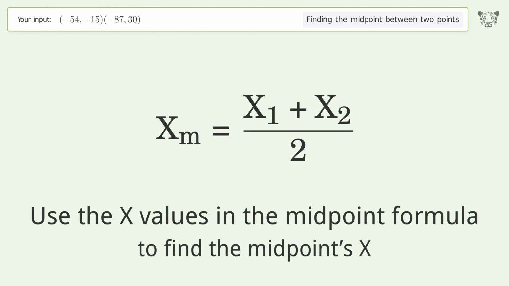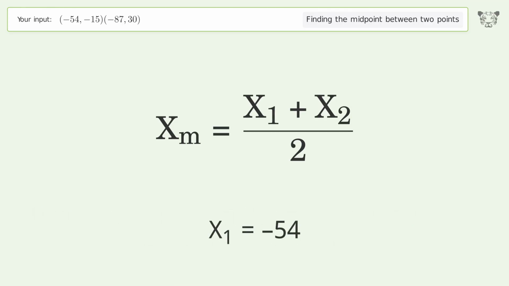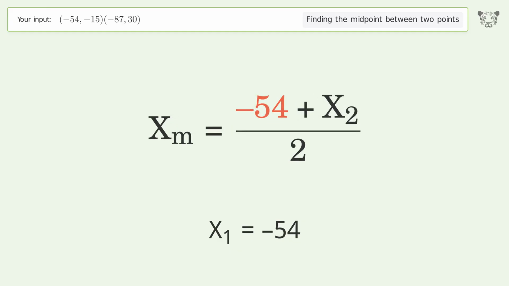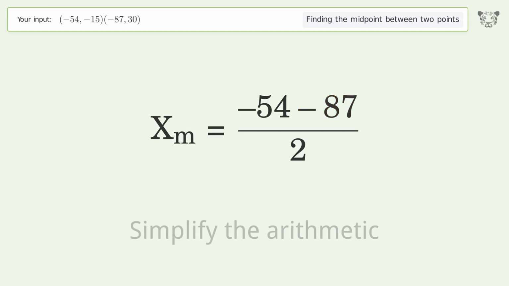Use the x values in the midpoint formula to find the midpoint's x. x1 equals negative 54. x2 equals negative 87. Simplify the arithmetic.